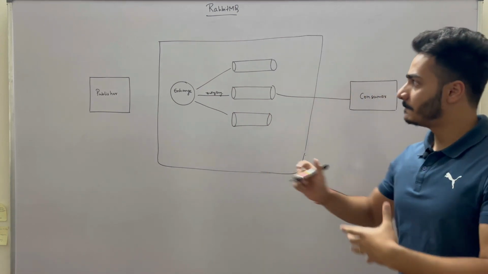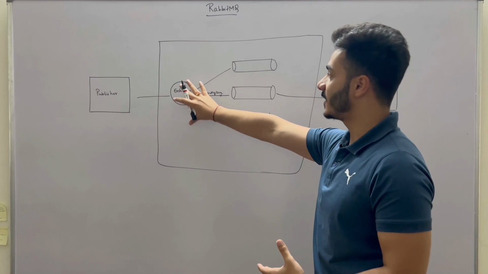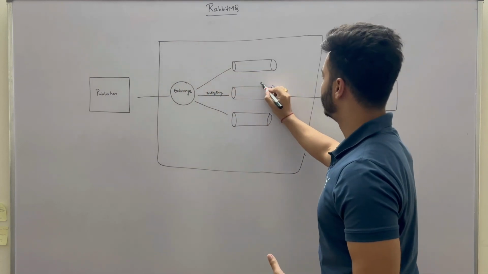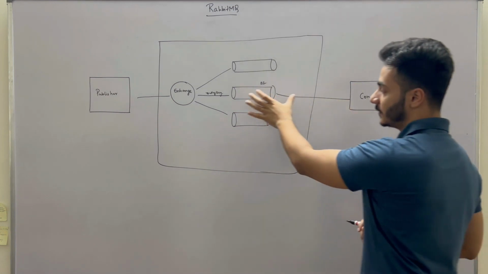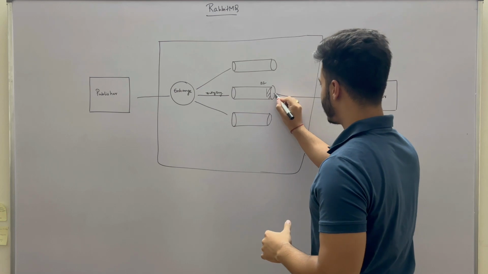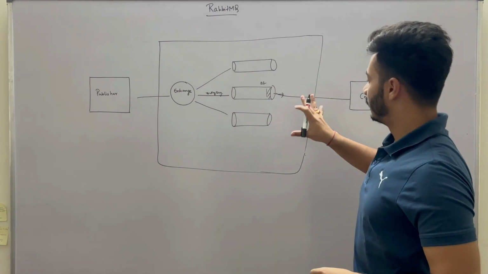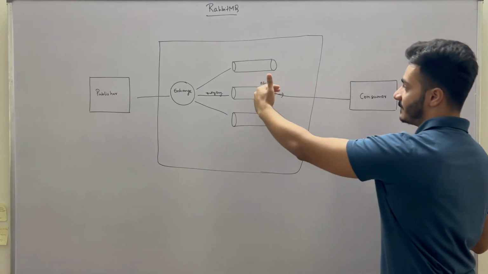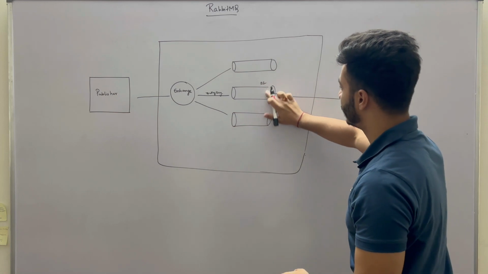Now suppose the publisher publishes a message and this exchange has routed that message to this queue. This is Q2, and this consumer is listening to that queue. Now this message comes here, and this message is pushed to the consumer. Now what can happen is, suppose this message has been pushed to this consumer and this queue has removed this message from the queue.